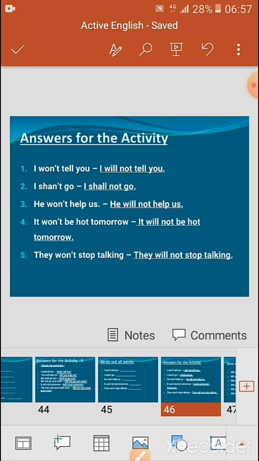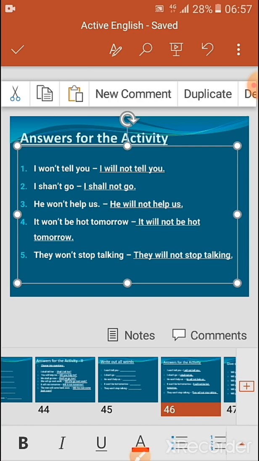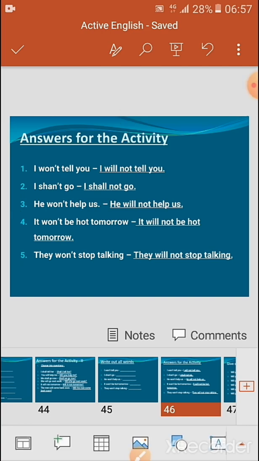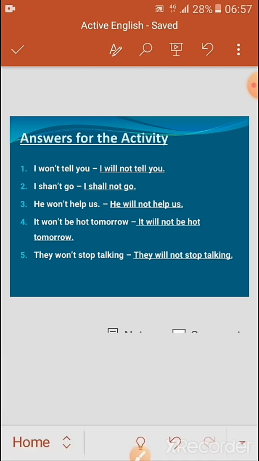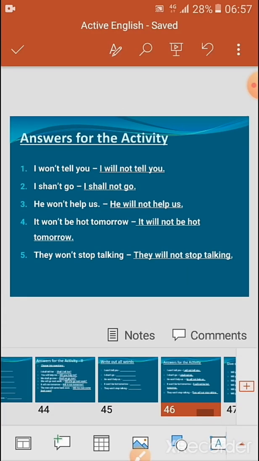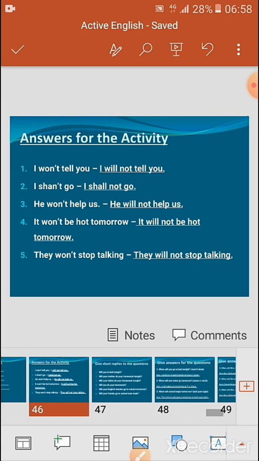So as we have discussed previously, like I won't tell you. So won't, when you expand, it will become will not, and shan't, when you expand, it will come as shall not, and won't, when you expand, it will become will not, and again won't will be will not as such.